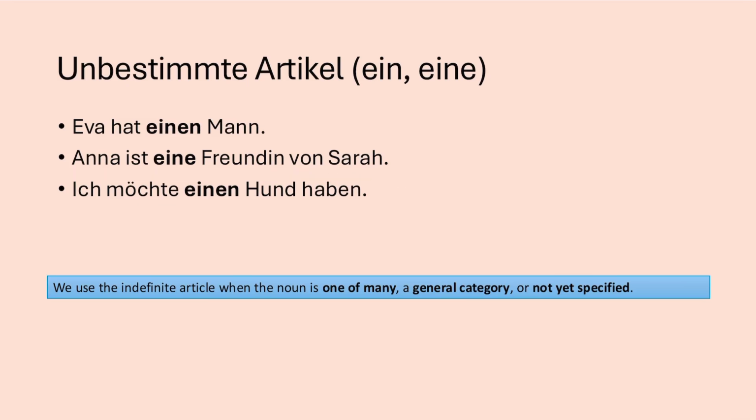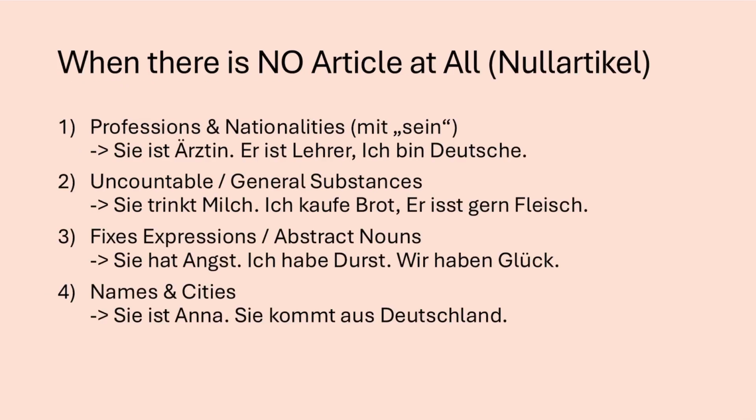Anna ist eine Freundin von Sarah. Sarah has multiple friends and Anna is just one of them. That's why it's undefined. Ich möchte einen Hund haben. I would like to have a dog. Here I'm talking about the general desire. I don't have a specific dog in my mind. It's one dog out of all the dogs in the world. That's why it's undefined.